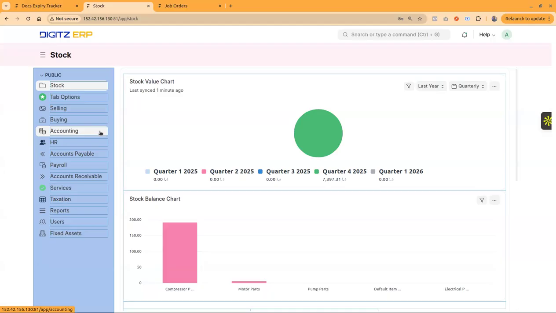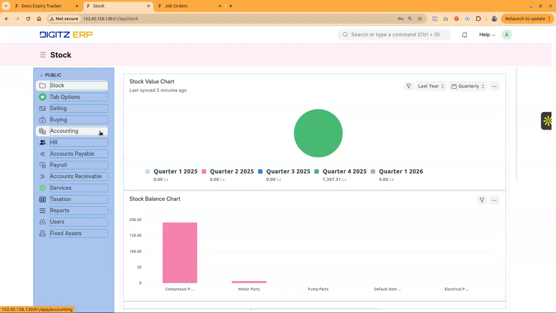And we have another module for job orders. Job orders are mainly for creating jobs or AMC contracts within the system. These job orders or AMC contracts consist of a number of jobs, and within each job, a number of services can be included. Each service can be tracked by scheduling, and then the actual execution of the services can be done by assigning employees or teams to the particular service.